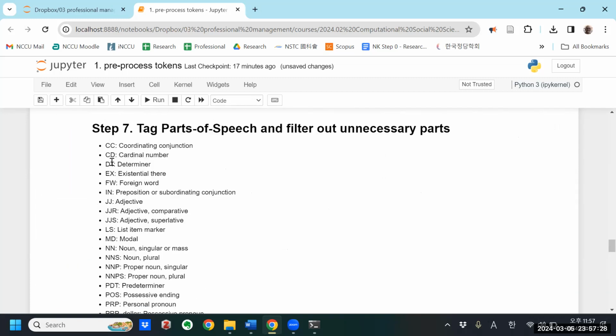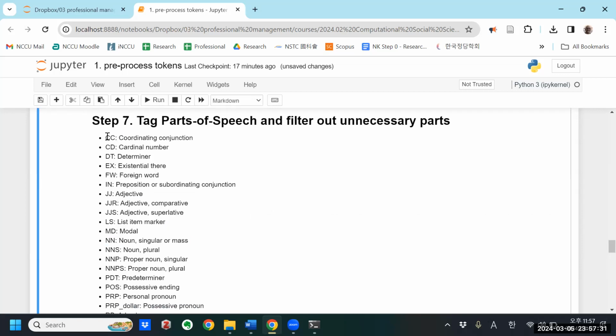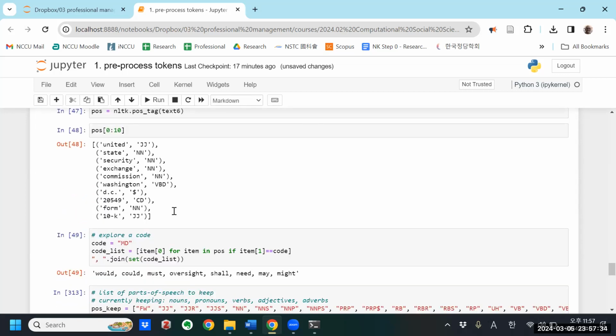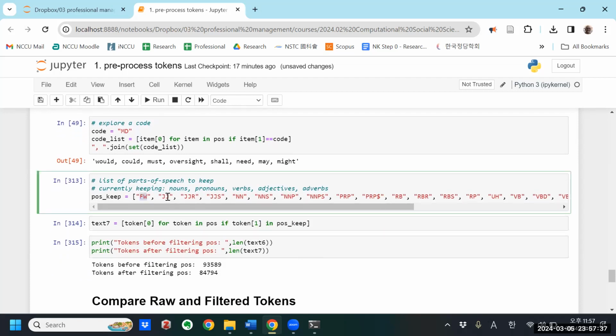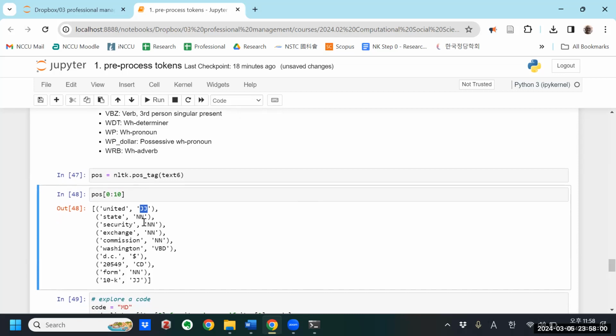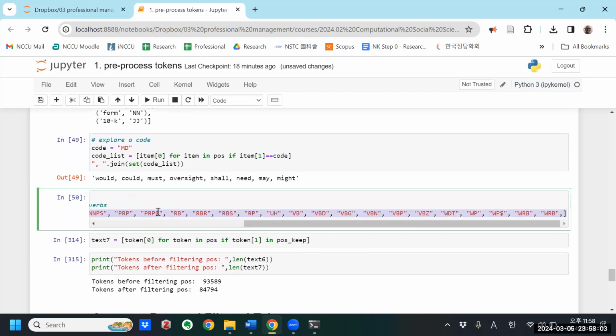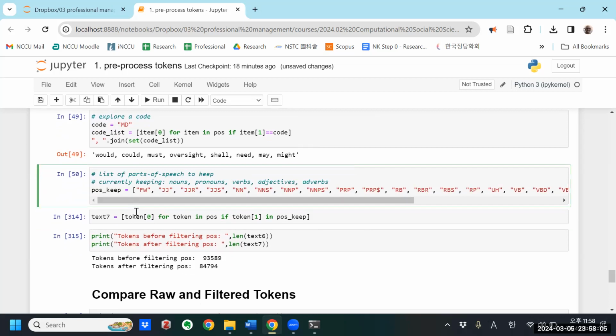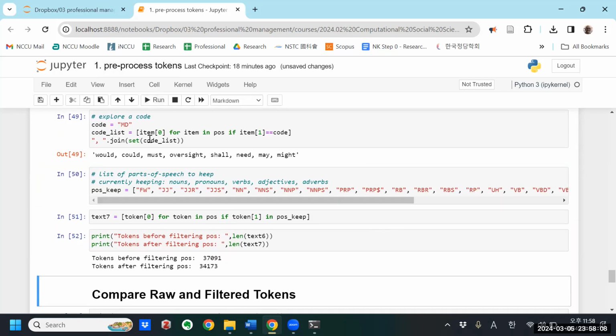I'm actually going to exclude quite a few of these, right? What do I really want to keep? I want to keep foreign words, adjectives, nouns, verbs. So these are the things I want to keep. Anything that's not on this list, I'm filtering out. So for each token, for each pair here, if this second part of the pair is contained in this list, then keep it. If not, reject it. So run that, and then I can run this.